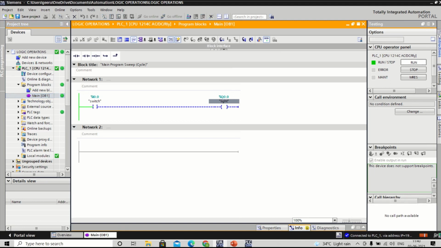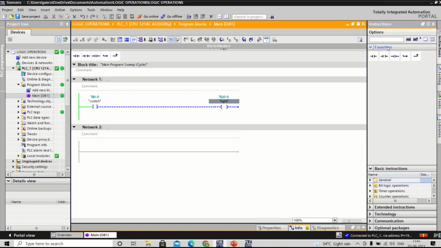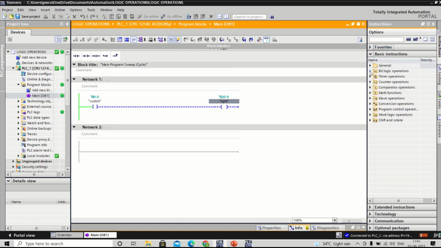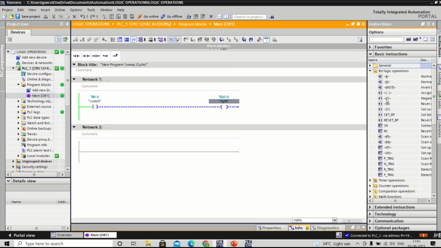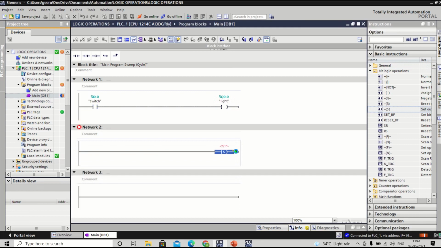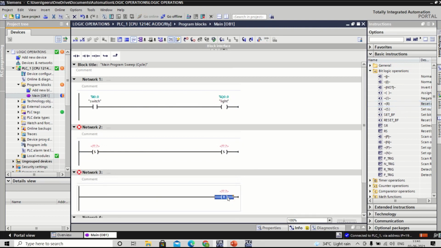I'll give you more information regarding that. Now I am moving to bit logic operations. I am taking two instructions. One is called set, one is reset. It's very simple guys, it doesn't take much time to understand, don't worry.